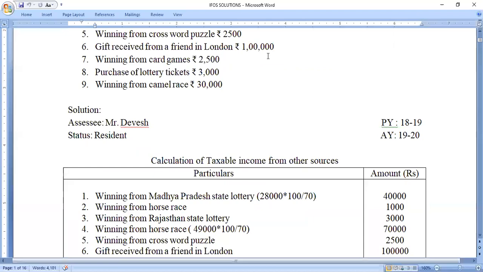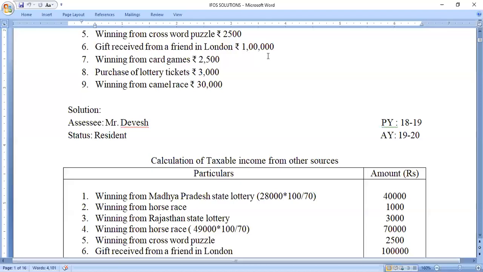Also, gifts received at the time of marriage and by way of will are exempted from the taxes. But if you are receiving any gift from a non-relative, either a friend or a cousin, the maximum amount is rupees 50,000. Means up to 50,000 you can claim the exemption. Above 50,000, the entire amount will be taxable under the head income from other sources.